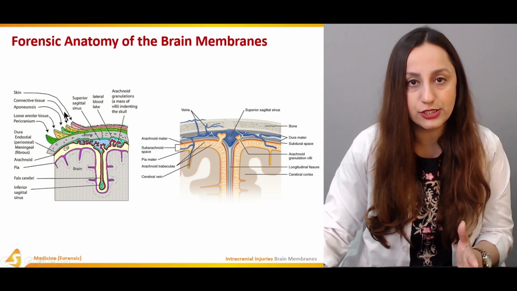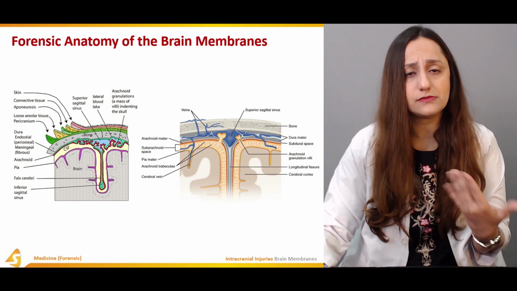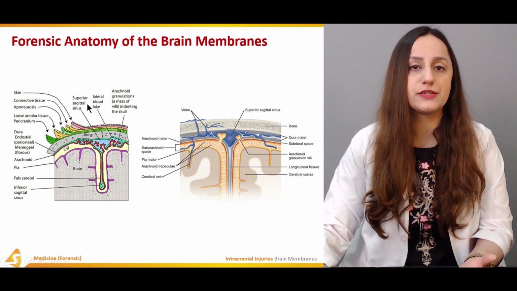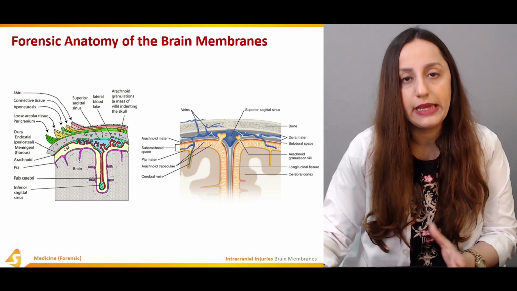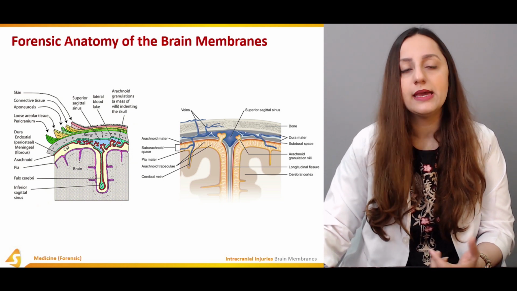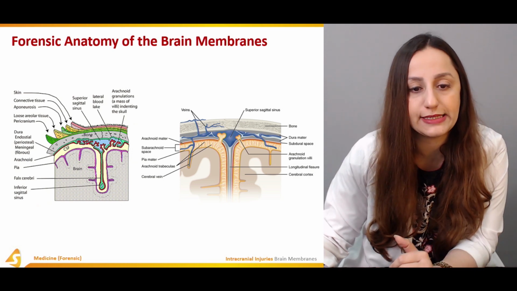So these are basically the outer structures. They are also providing protection of some sort, and injury to these can be caused by some sort of superficial trauma. That can be caused as a result of brush abrasions, for example. It can be caused by the use of blunt weapons, more importantly.